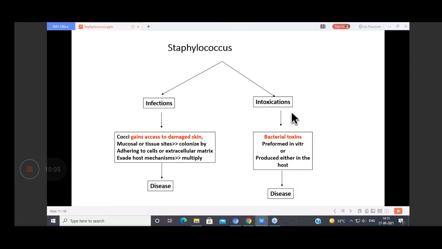Another important mode is by intoxication. They produce bacterial toxins. You must know that certain bacteria produce toxins, enterotoxin, exotoxin. It came in your exam also. Staph also produces a preformed bacterial toxin, produced either in the host or outside, and then it causes disease. So it can cause disease through the toxin as well.